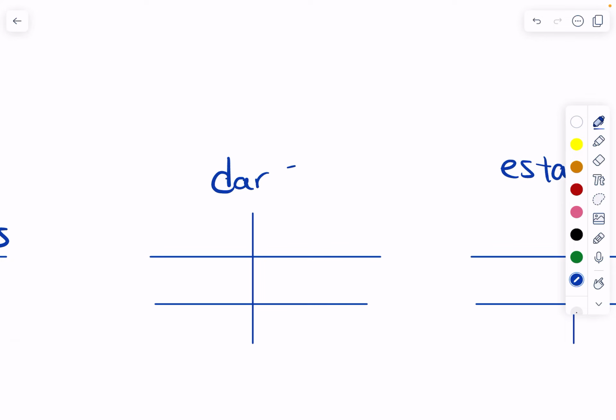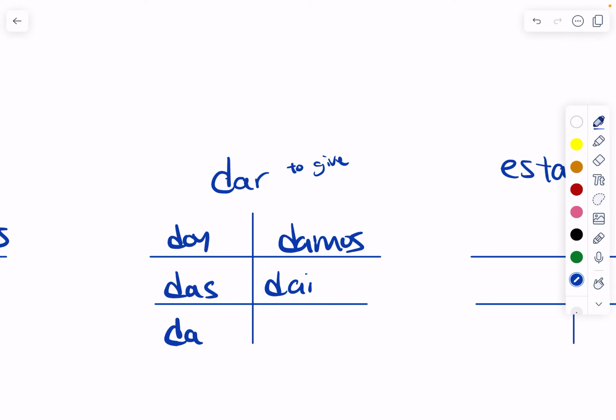The verb dar is also irregular. Dar means to give. Yo doy, tú das, usted, él, ella da, nosotros damos, vosotros dais, ellos dan.